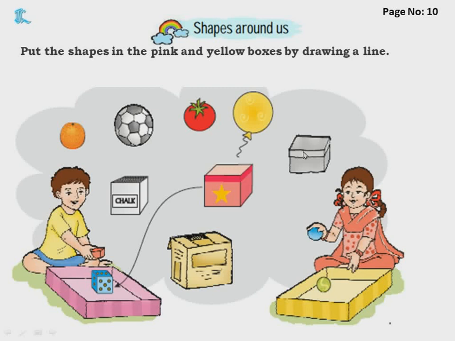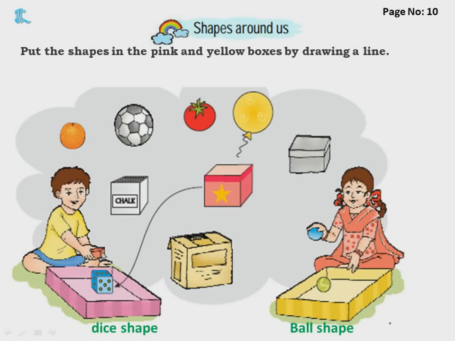Put the shapes in the pink and yellow boxes by drawing a line. By drawing a line like this, we have to arrange these shapes which are given into the boxes, pink box and yellow box. In pink box, what you will place? All dice shaped items you will place it here. That is, how is the dice shape? It's like a box. So no, all that you will put here. And here what is there?